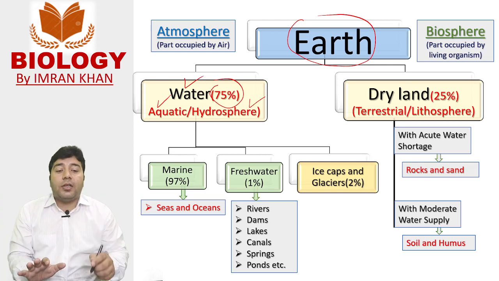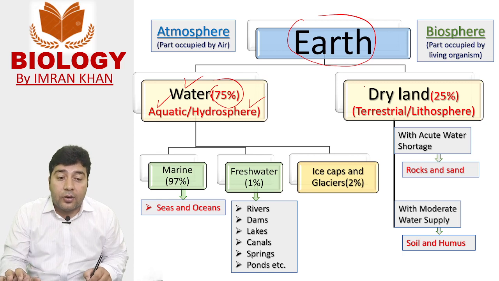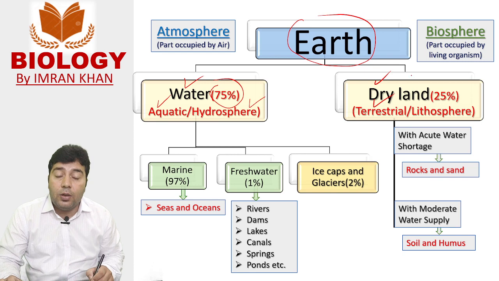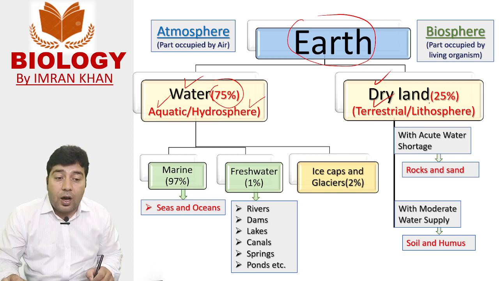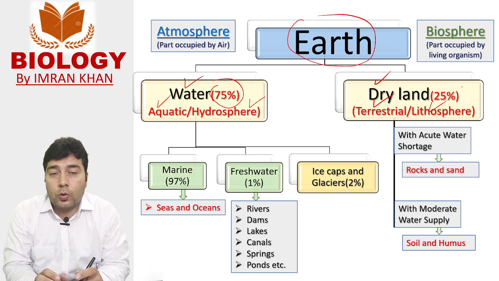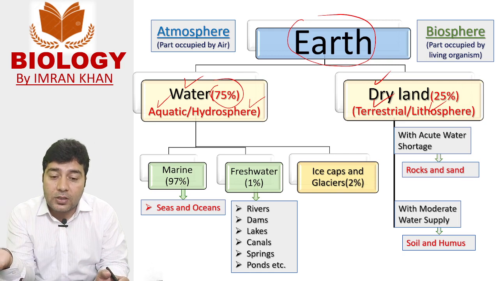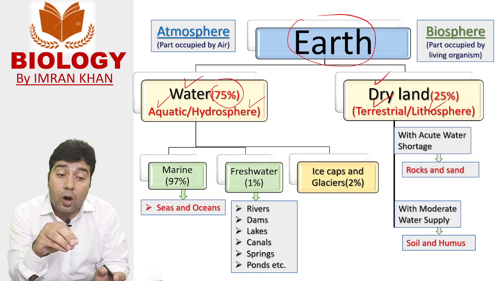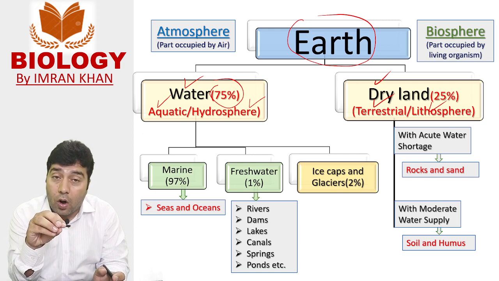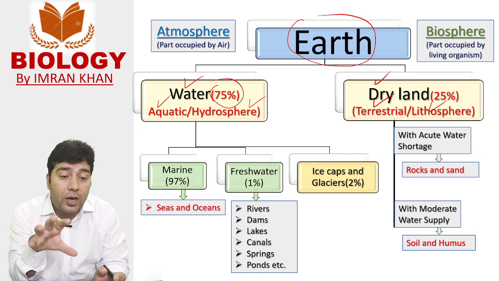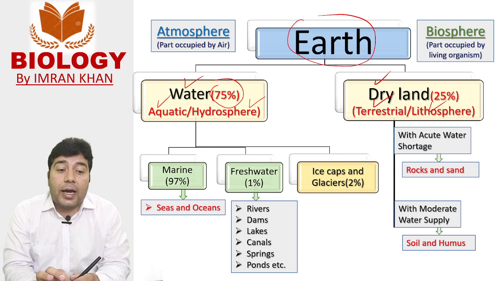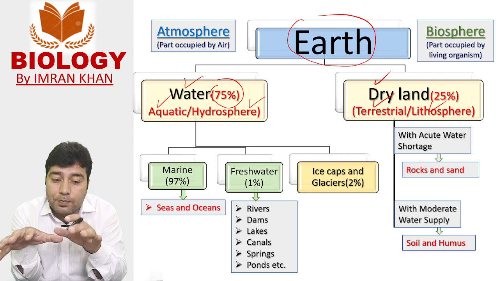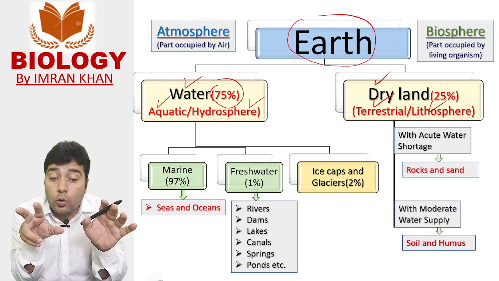And the part of Earth that contains dry area, the dry land, is referred to as the terrestrial part of Earth, and it is also called lithosphere. So the part of Earth occupied by water is called hydrosphere, and the part occupied by rocks, sand, and soil is called terrestrial or lithosphere. So Earth environment is basically divided into two segments.